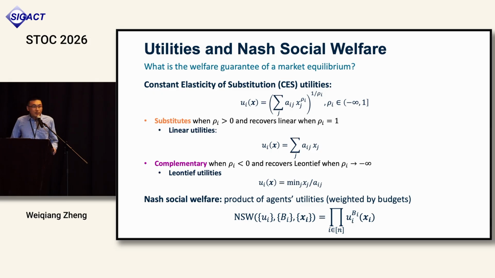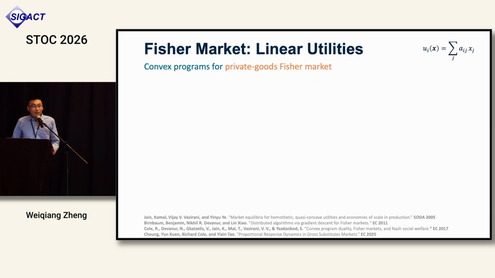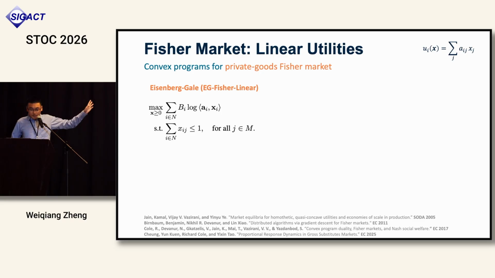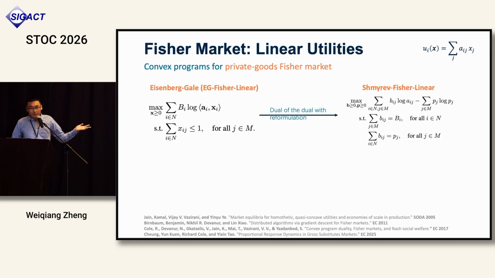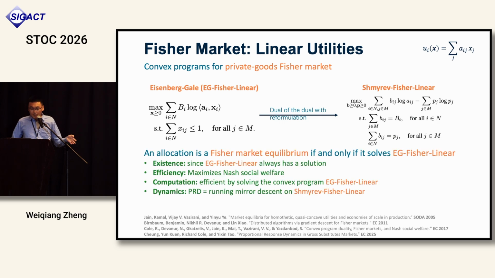Why do I introduce Nash social welfare? Because it's very important to all the questions that we want to solve. In the special case of linear utilities, there's a famous program called the Eisenberg-Gale program. What this program does is find an allocation that maximizes the Nash social welfare. It has no constraint on how it should be utility maximizing for every agent or something like that. It just finds allocations that maximize social welfare. And you can write a dual program. It's called the Shmyrev program.